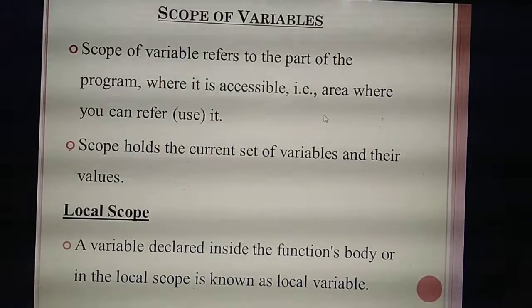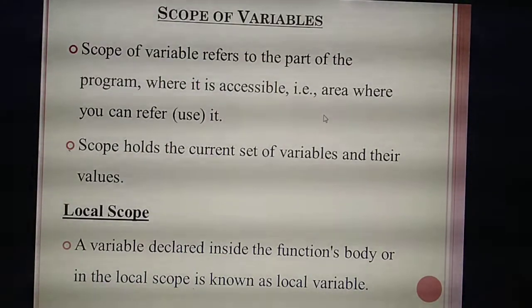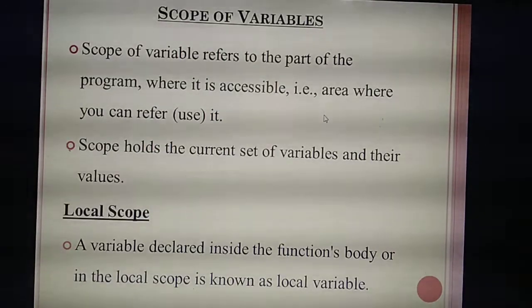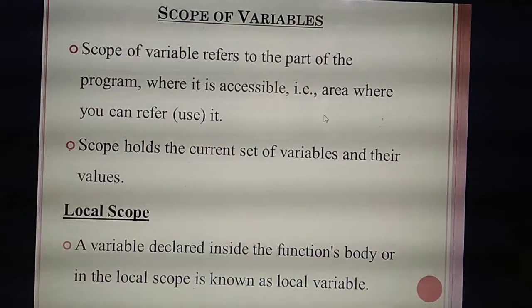Understand? So this scope will hold the current set of variables. For example, if you define some variable inside the function, it will be used inside that function. So variables defined inside the function are used inside the function, and they accept the values. Whatever values you are giving to the variables, it will hold the value, and based on that you will get the output. Understood? So the main thing is scope is the visibility of variables.